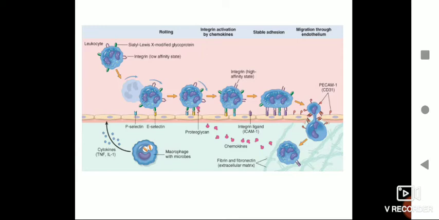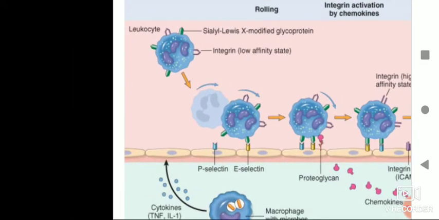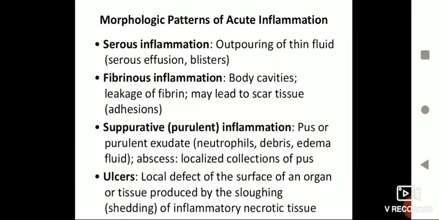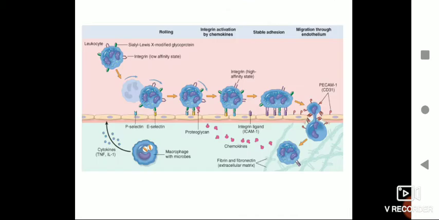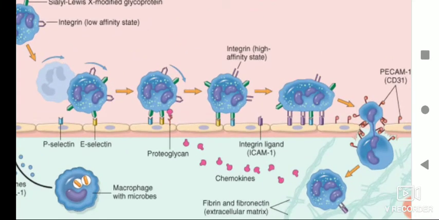So here is a diagrammatic representation of the entire process. You can see here the pink portion is the blood vessel and the bottom blue portion is the tissue. So you can see here the leukocytes, they attach themselves in the first stage, margination, rolling and adhesion, through 2 important proteins which are expressed on the inside surface of the blood vessel, called P-selectin and E-selectin. After the binding, the leukocytes, they will express the chemokines which will enter into the tissue.